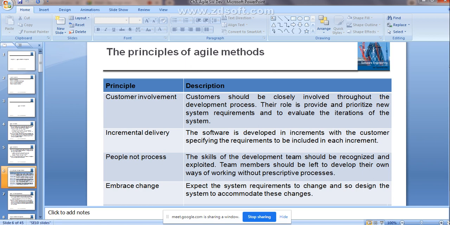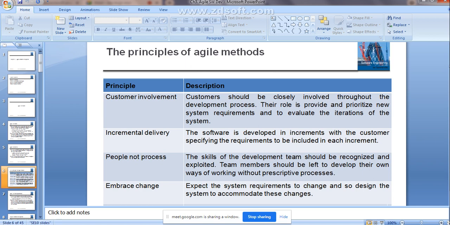That means everyone has their own way of working, right? So you should give freedom to the individuals who are going to work within the development team. The skills of those individuals need to be recognized, right? According to that you can give the different activities present in the software process, and they can handle them in their own way. That is what is called people, not the processes.